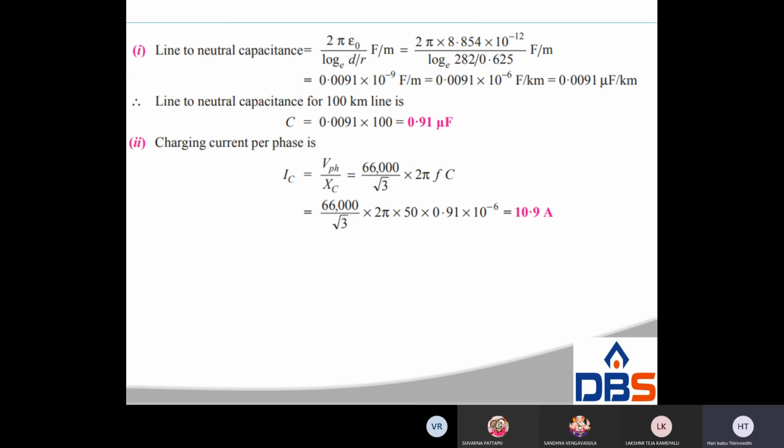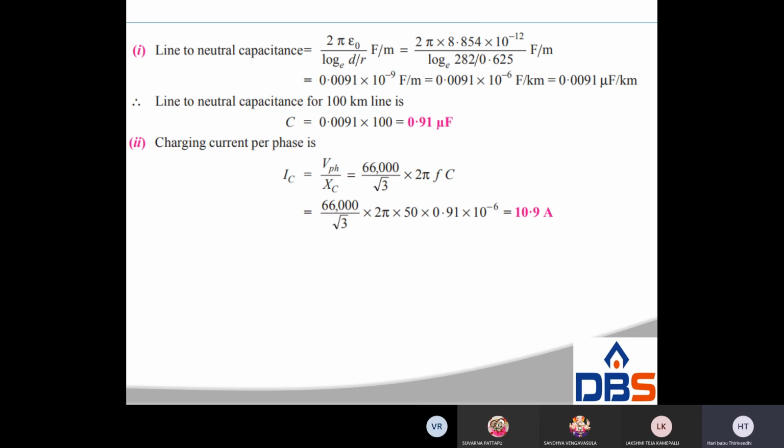Therefore line to neutral capacitance CAN is 2 into CAB, that is 2 into pi epsilon naught by ln d by r, that is 2 pi into 8.854 into 10 power minus 12 divided by log 282 by 0.625. The value is 0.0091 into 10 power minus 9 farad per meter. Now line to neutral capacitance for a 100 km line is C equal to 0.0091 into 100, that is equal to 0.91 microfarad.